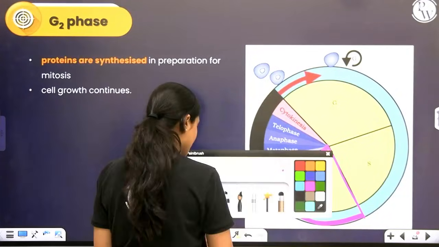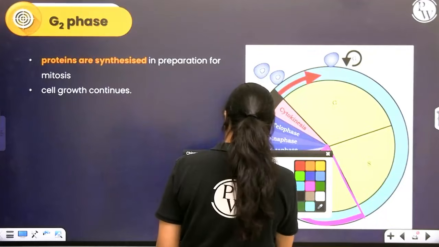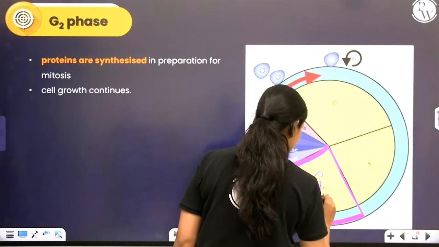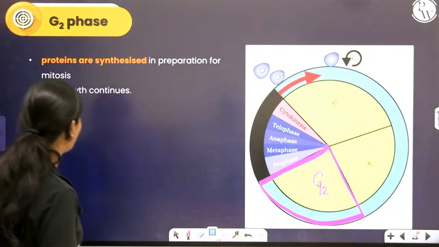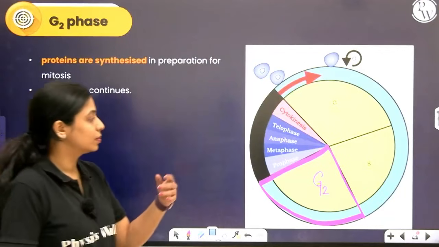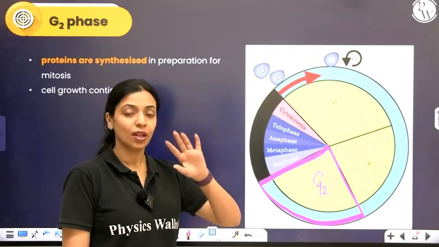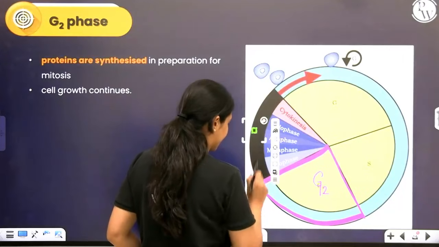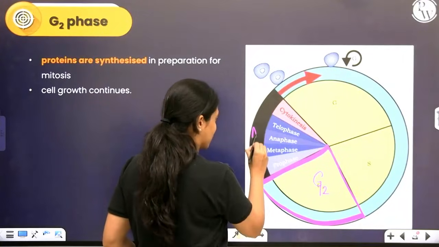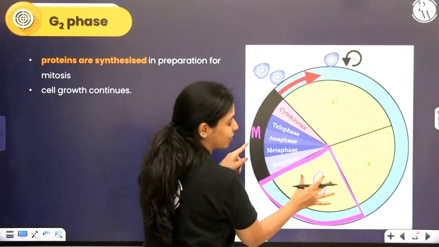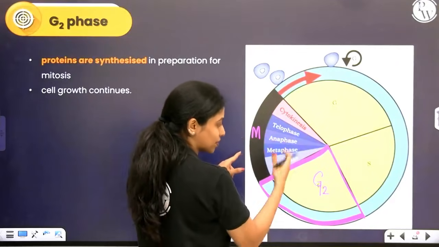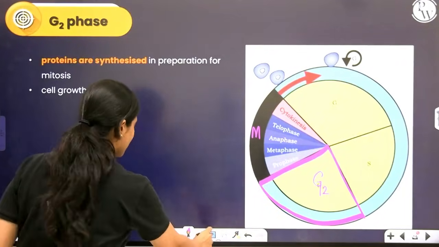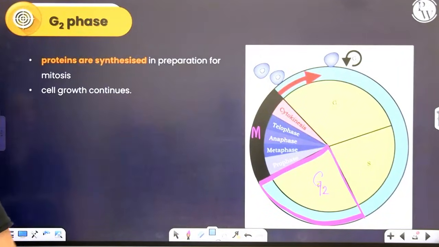During G2 phase, whatever proteins are required for what is coming next, M phase, where mitosis or meiosis will happen, whatever requirements are there, those preparations are made in the G2 phase and the cell basically continues to grow even over here.